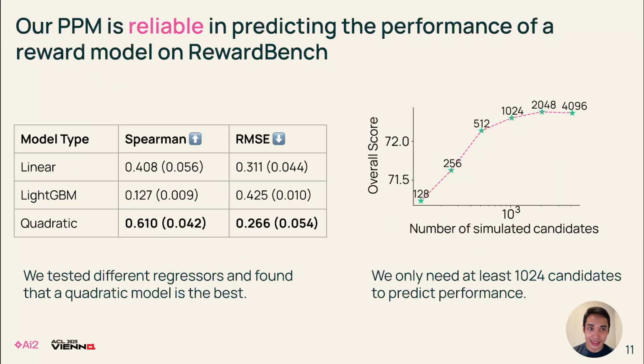So now for the results. First, we find that our performance prediction model is actually very reliable, with decent RMSE when using a quadratic regressor. We tried testing different types of regressors here: a linear regressor, LightGBM, but in the end, using a quadratic regressor actually helps. In addition, during test time, we find that simulating 1,024 candidates is quite enough to properly predict reward bench performance. Again, note this is during test time, so this doesn't involve training new reward models, and simulating new candidates is cheap.